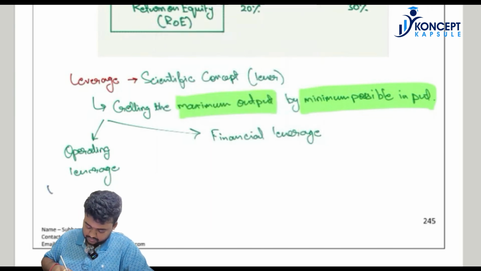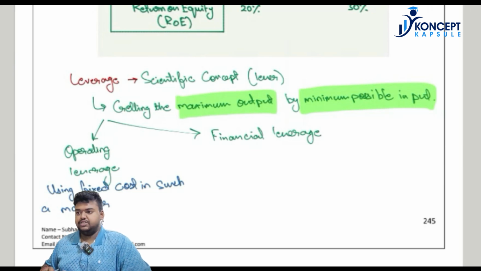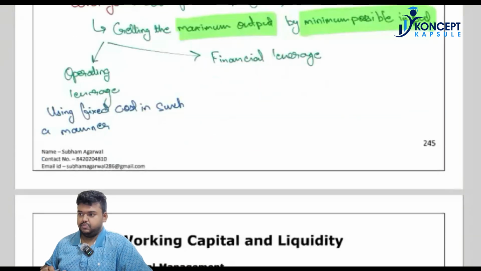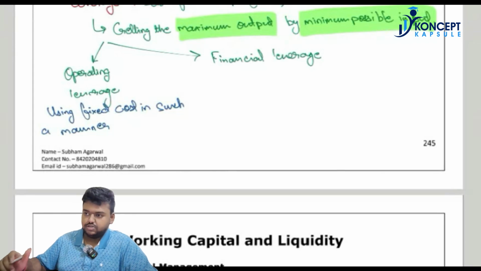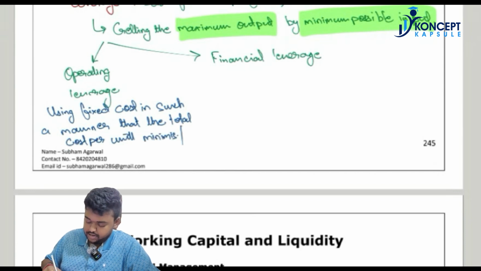Operating leverage means using fixed cost in such a manner that the total cost per unit minimizes or reduces.